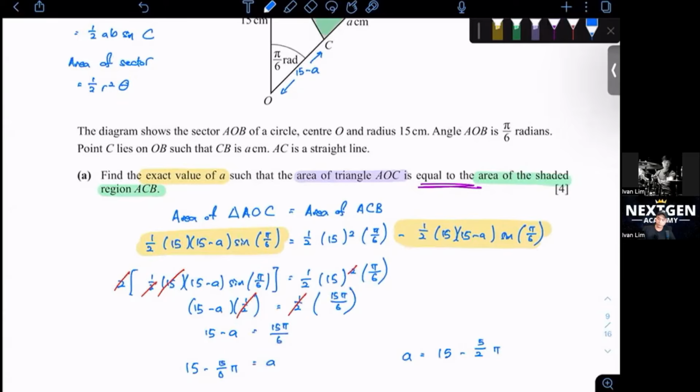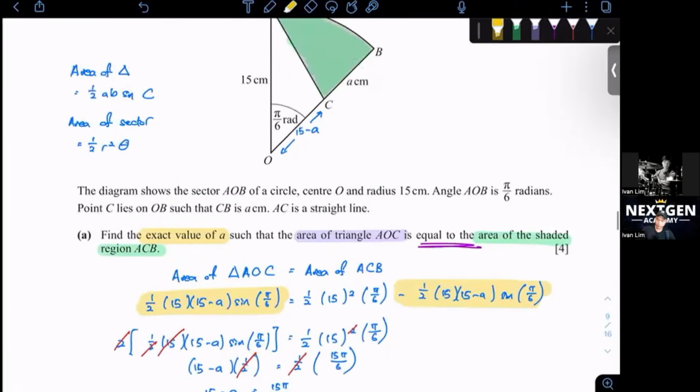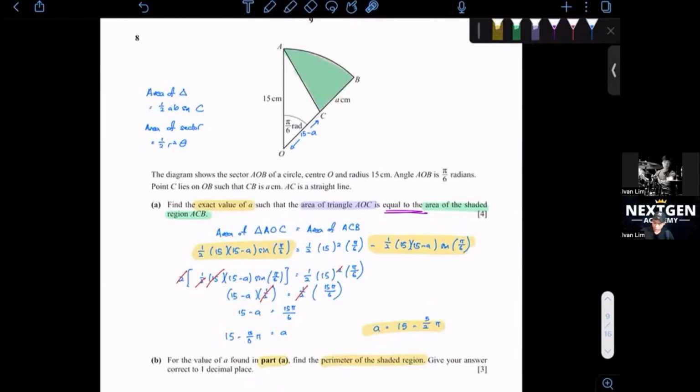Okay, so let's move on to the next one. For the value of a found in part A, this is our answer, the value of a. Find the perimeter of the shaded region. Give your answer correct to 1 dp. The perimeter of the shaded region, this green color here, is made up of AC, BC, and AB.